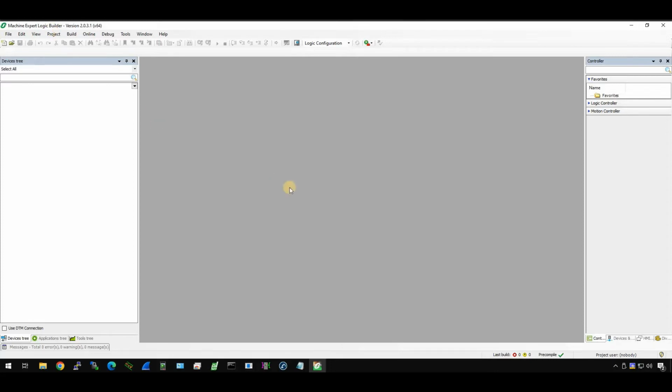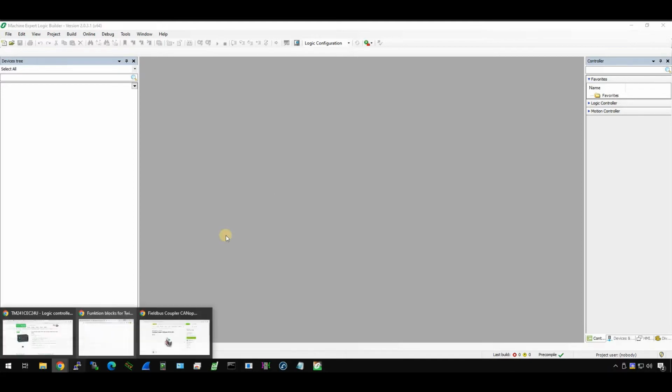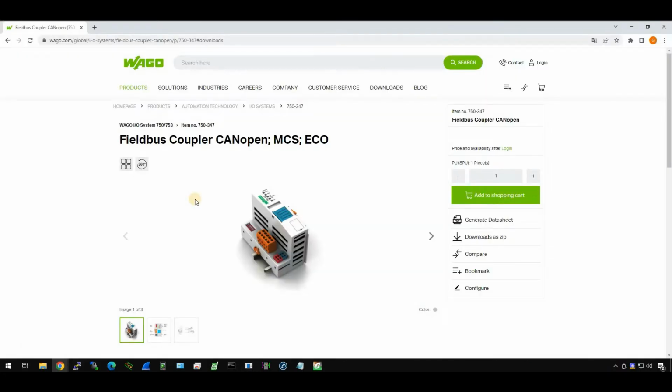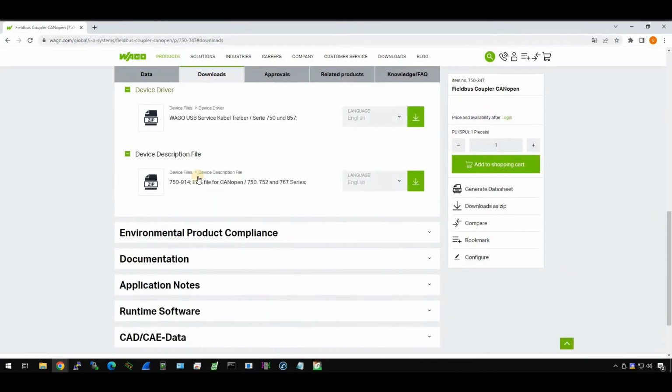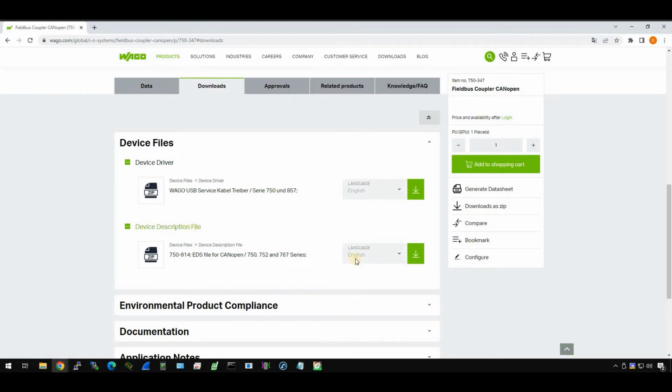Okay, before we start to configure the CANOPEN coupler from Wago, we need to download the EDS file and then install it in this engineering tool. I will also place the link at the end of the video description. When you follow the link, you jump to this Wago global page. Just scroll down, go to download, and here is the device description file. Just download it to your OS.